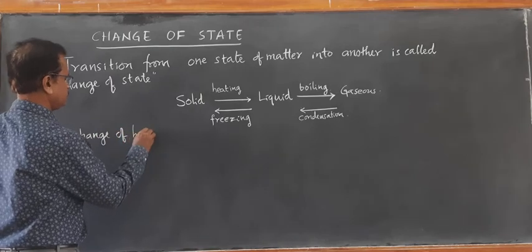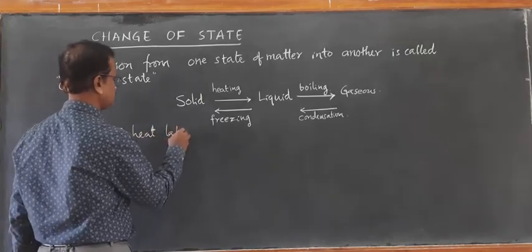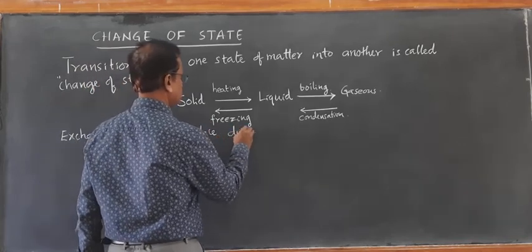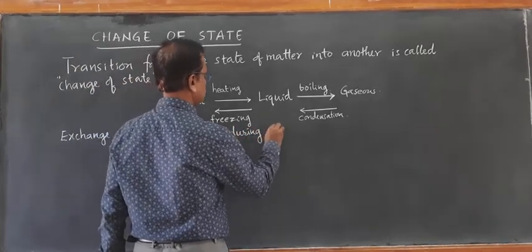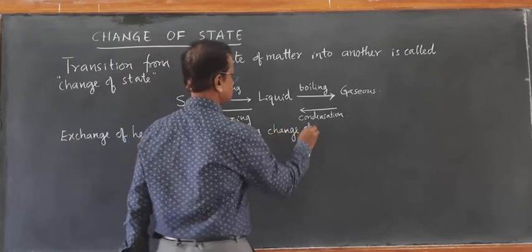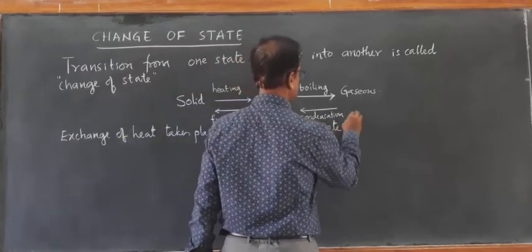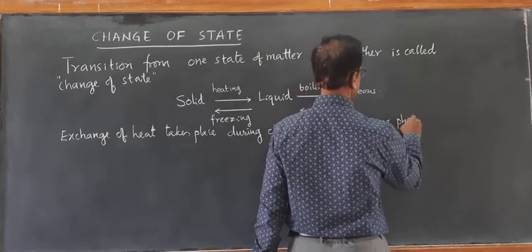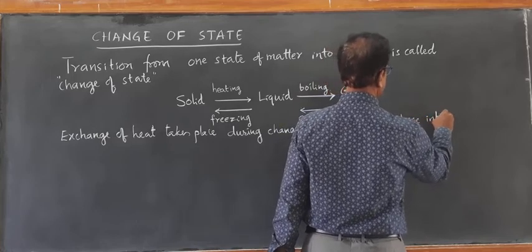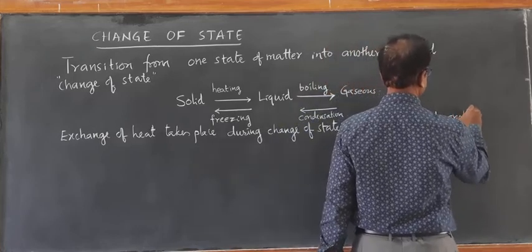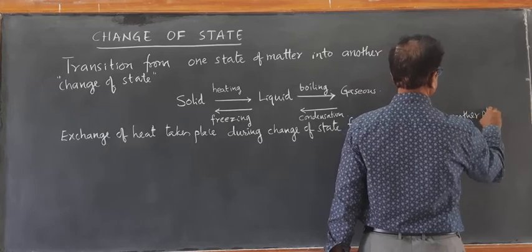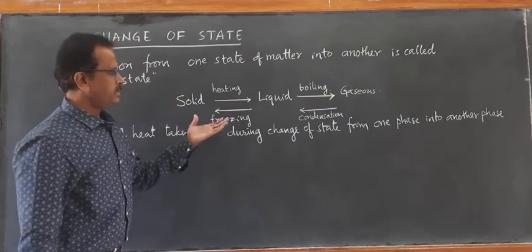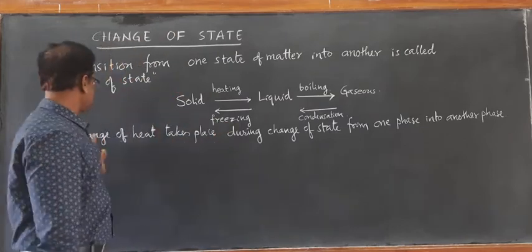The exchange of heat takes place during change of state from one phase into another phase, between the substance and the surrounding.